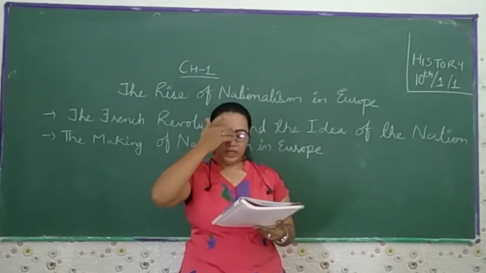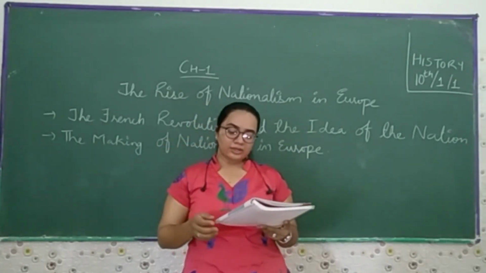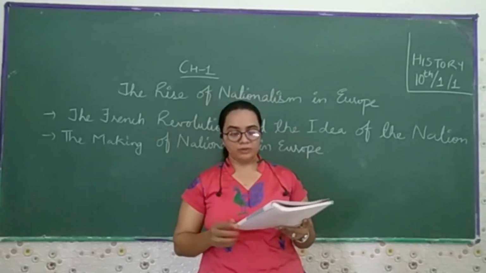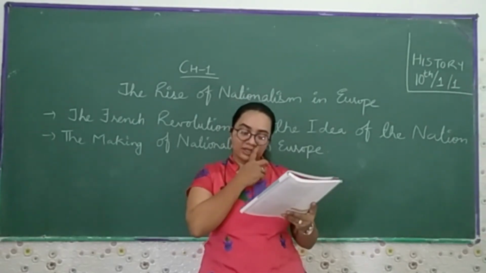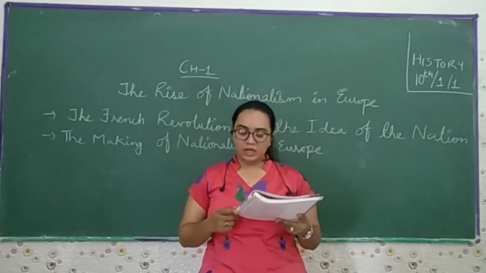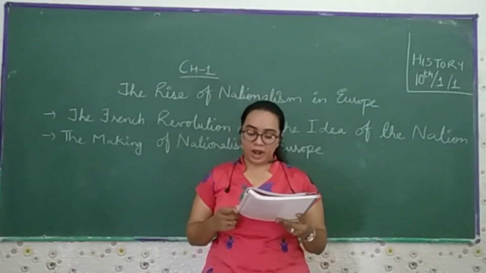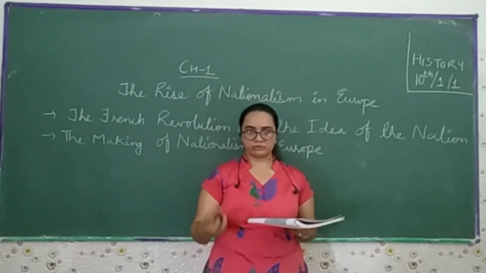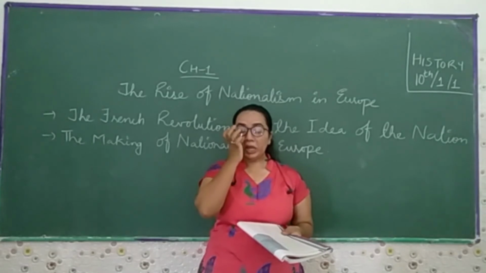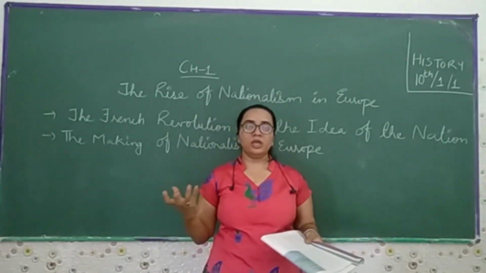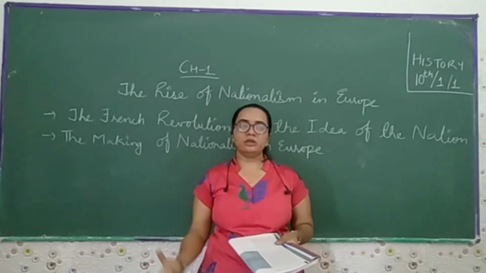1859 to 1870, unification of Italy. Then 1866 to 1871, unification of Germany, which was earlier divided. Then 1905, Slav nationalism gathered force in the Habsburg and Ottoman Empires. In all these years, you can see the countries that were earlier divided are now in unification, or unity.